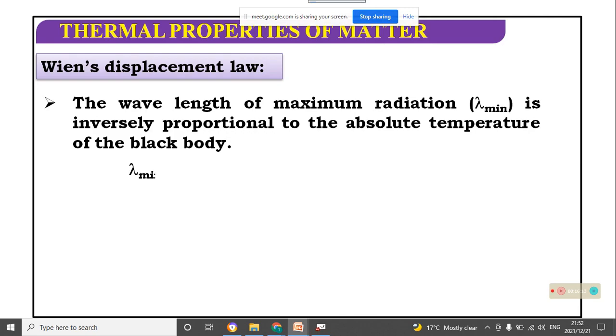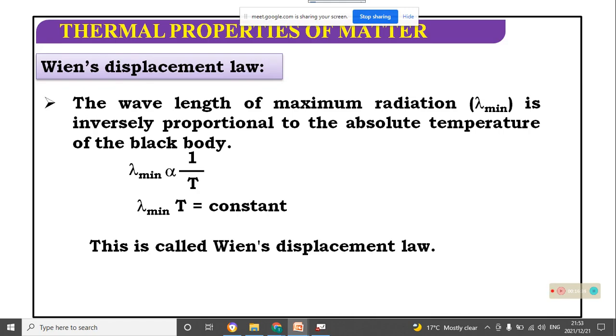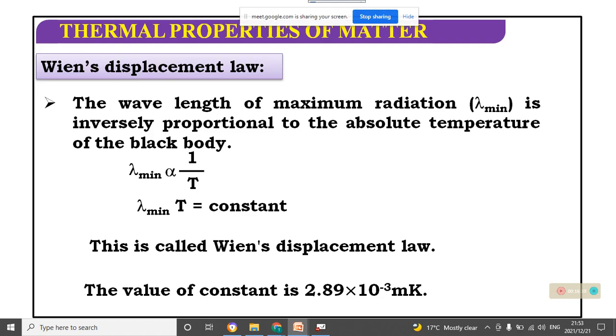This is lambda m, the wavelength of the maximum radiation. So lambda m is proportional to 1 by T, and lambda m T is constant. This is called Wien's displacement law. The value of the constant is 2.89 into 10 to the power minus 3 meter Kelvin.